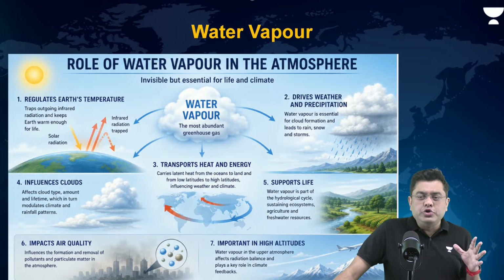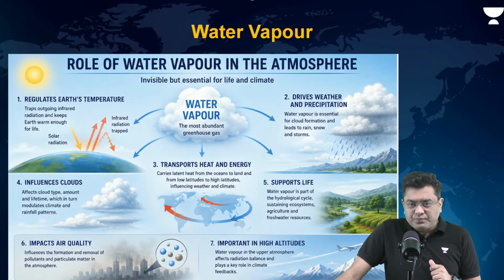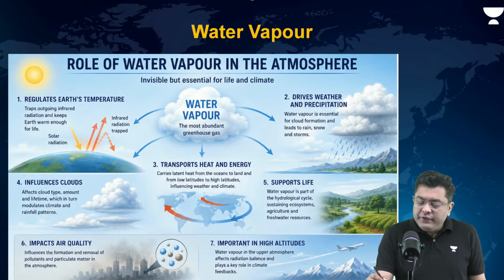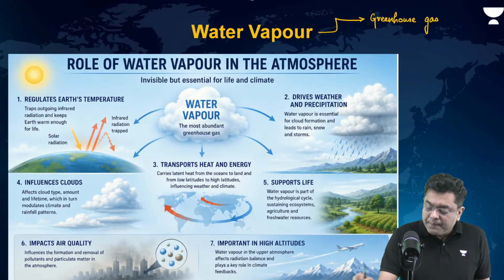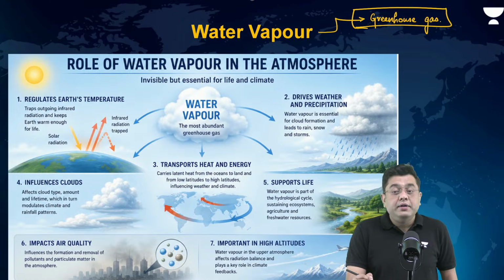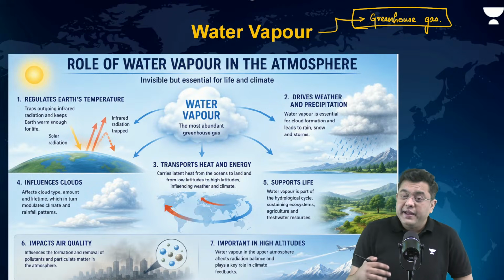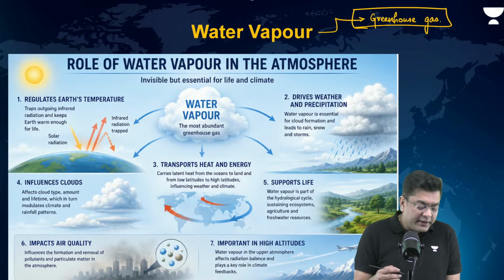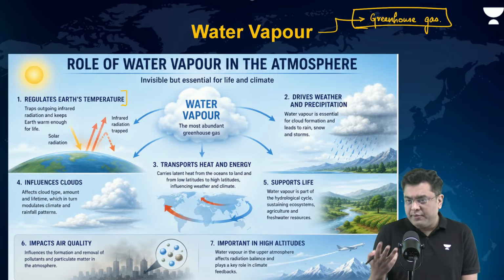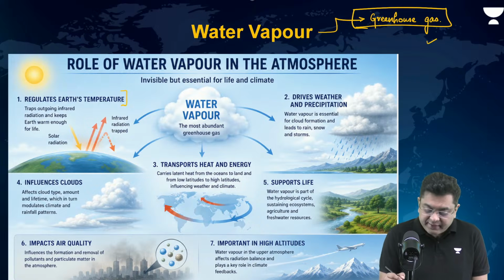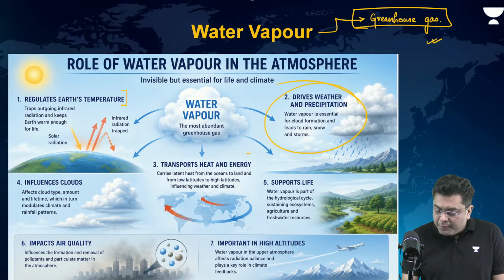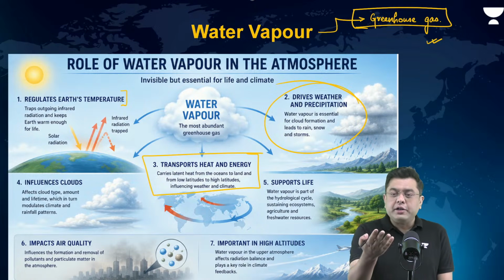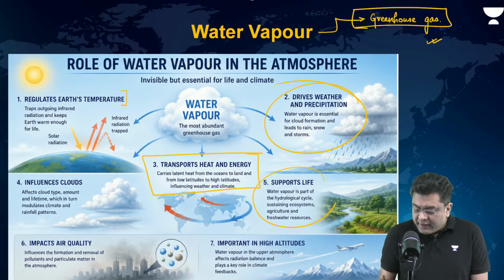Now, the next major constituent of the atmosphere is your water vapor. Water vapor is also a greenhouse gas. So it also traps heat, but it drives the water cycle across planet Earth. It drives the climatic phenomena across planet Earth. So it regulates the Earth's temperature, first of all, by trapping the heat as a greenhouse gas. Then it drives weather and precipitation, like we have seen, transports heat and energy from lower latitude to higher latitude and vice versa, supports life.